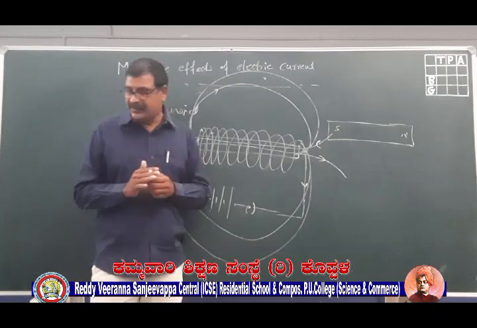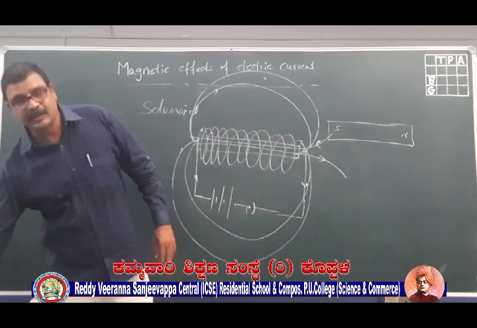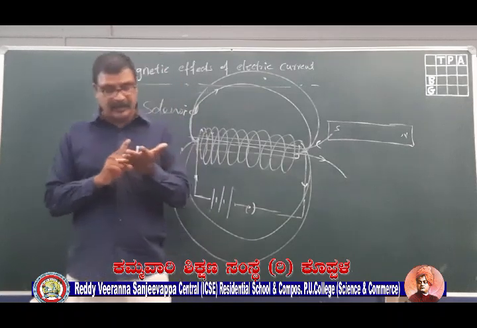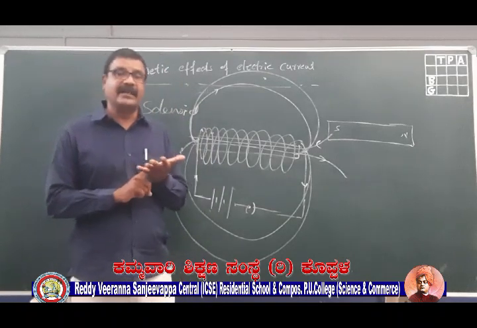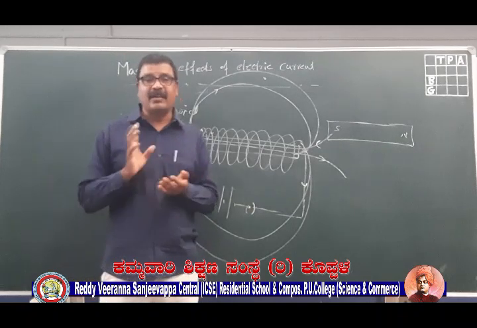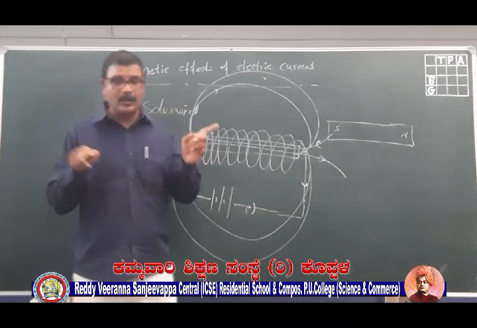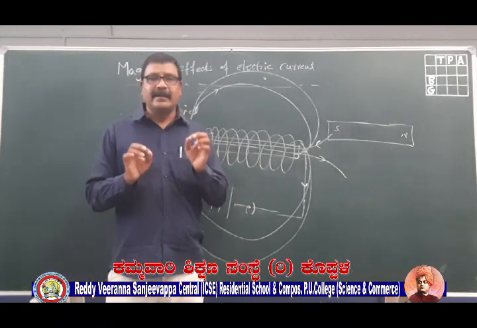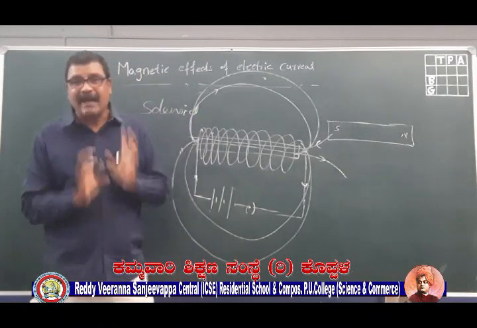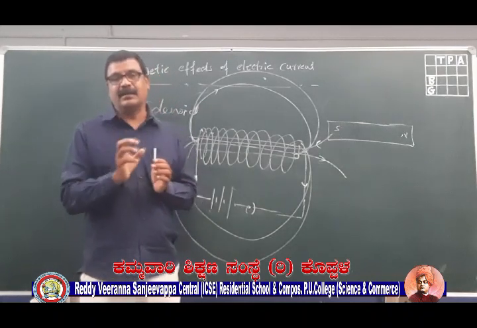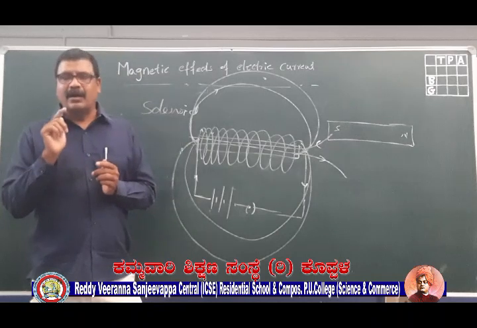So this is the magnetic field of a solenoid. What are the things we have learned today about magnets? Here we will be ending the magnetic effect. We have learned about the magnetic field. The space around the magnet where the influence of the magnet can be felt is called the magnetic field.